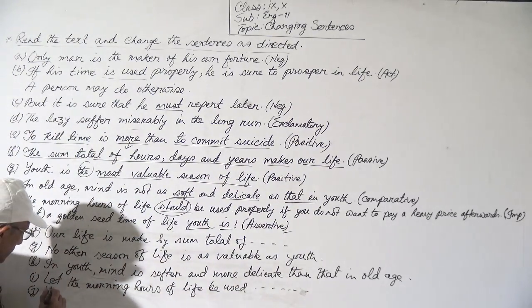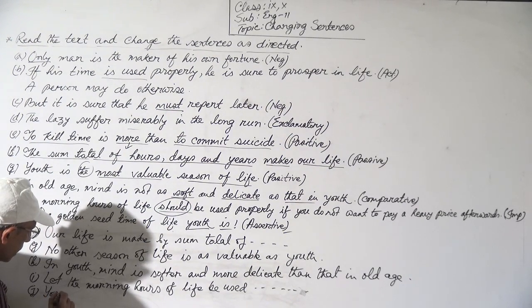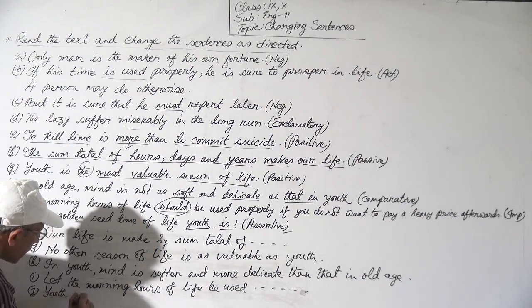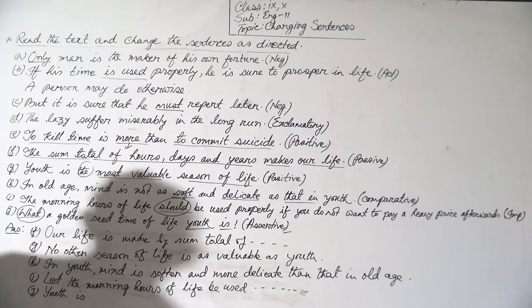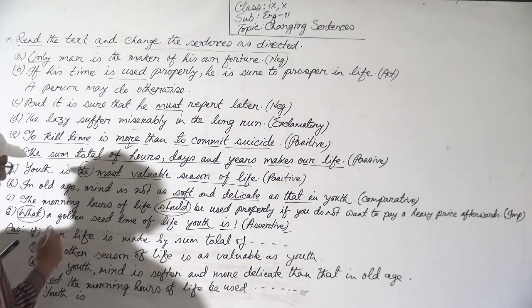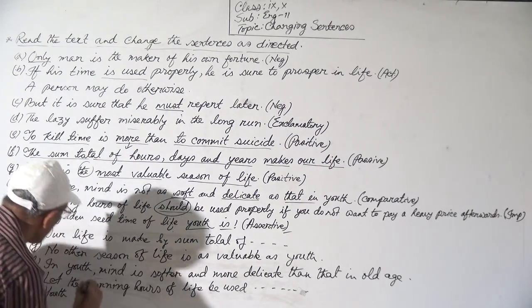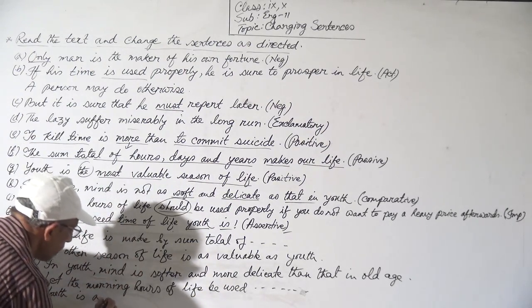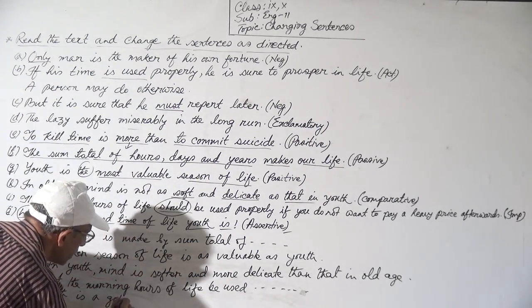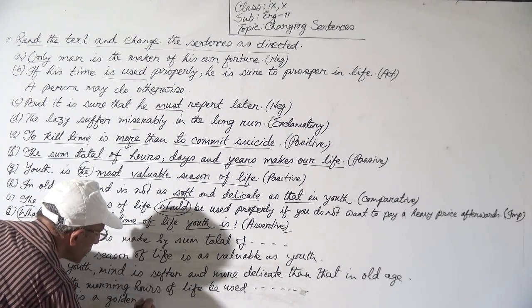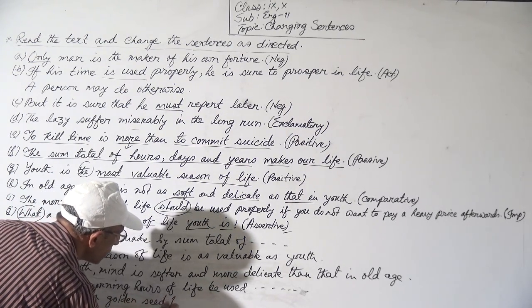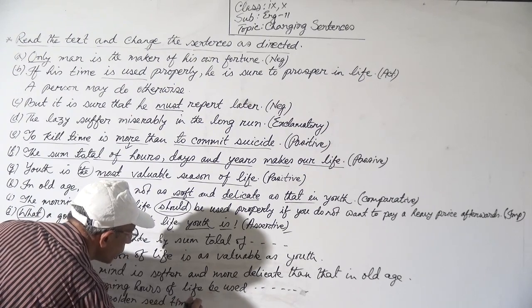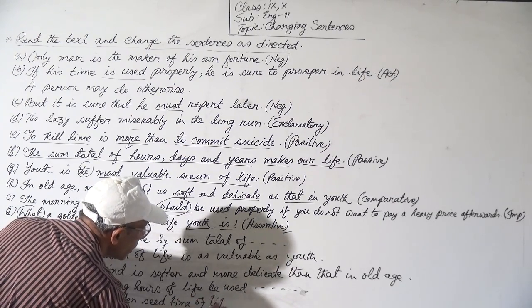Subject is youth, and then verb is, youth is, and then article and golden seed time of life.